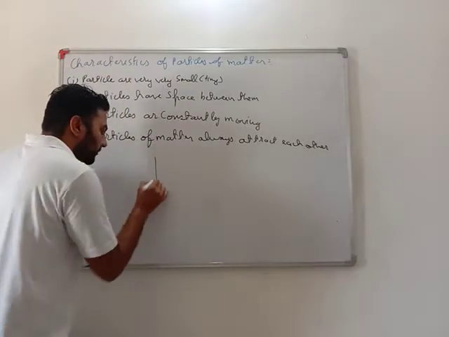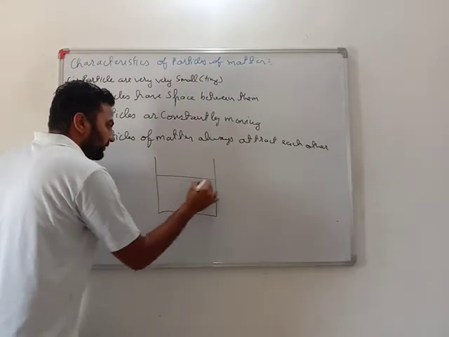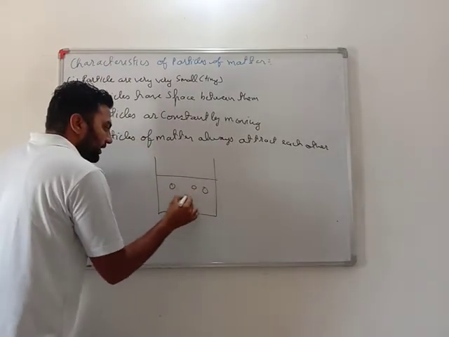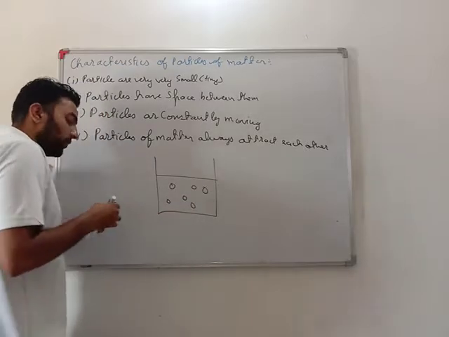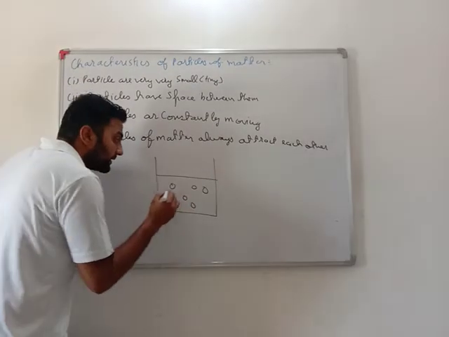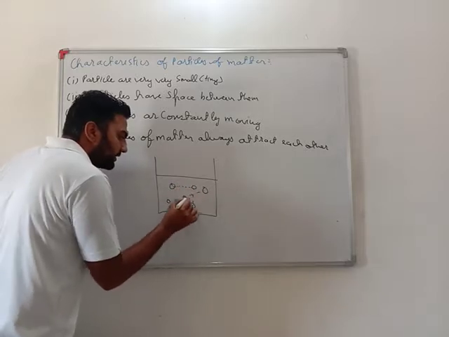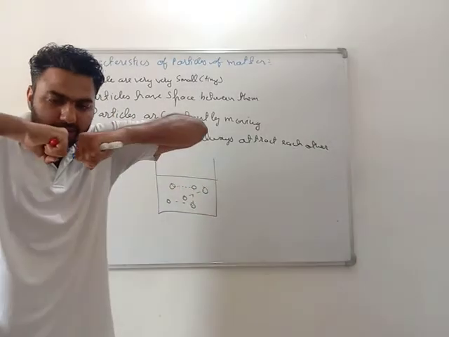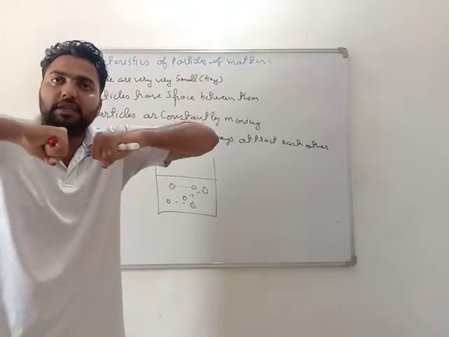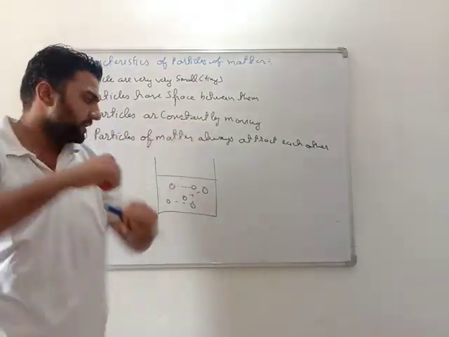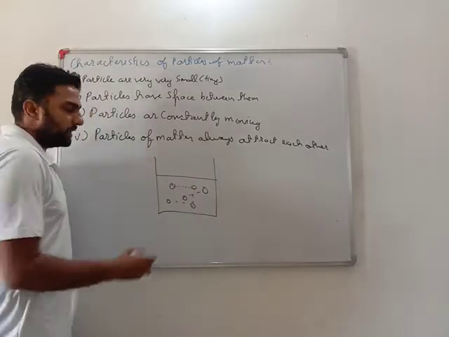It means, for example, if this is water, it is made up of particles. So for sure, these particles are attracting each other. Attracting each other means they try to attract each other, touch each other. Like magnets attract each other, yes or no? Similarly, they also try to attract each other.